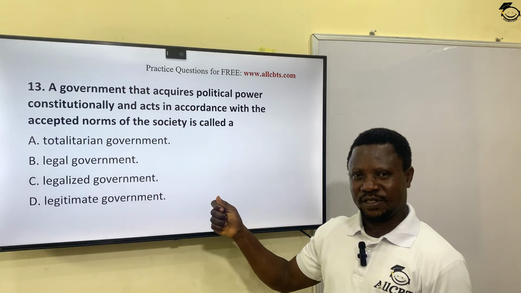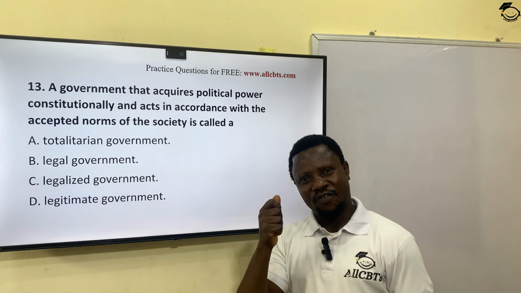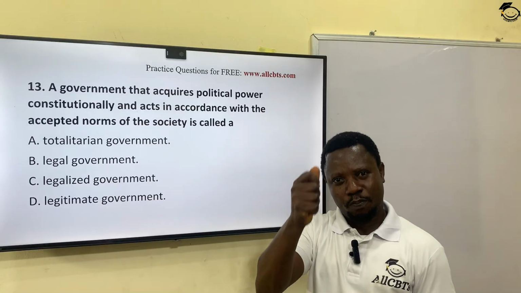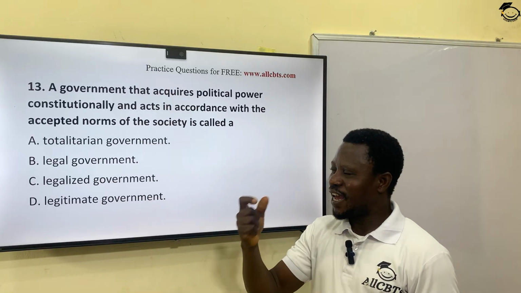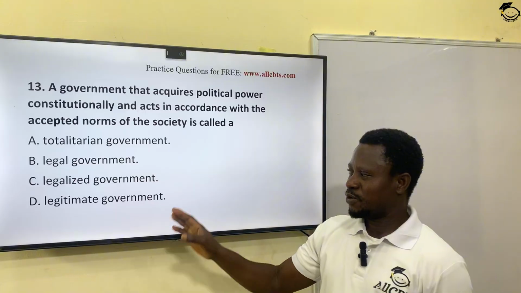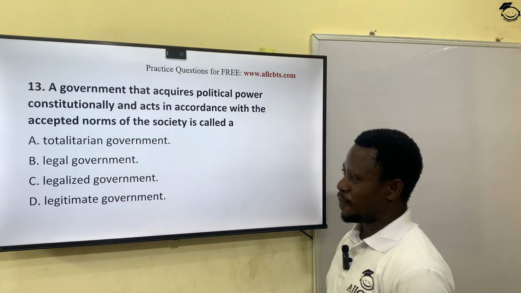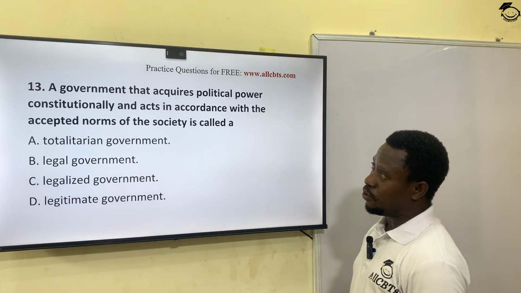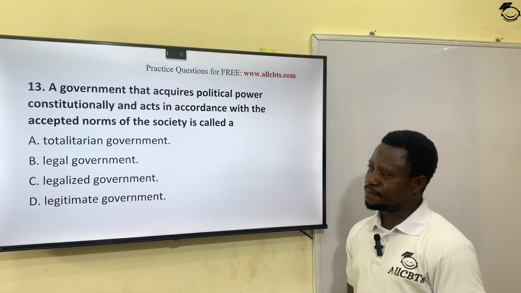What is legitimacy of government? A government that enjoys the popular support of the people. The government has the mandate of the people. That's what they call a legitimate government. Okay? So the correct option to this question is option D.